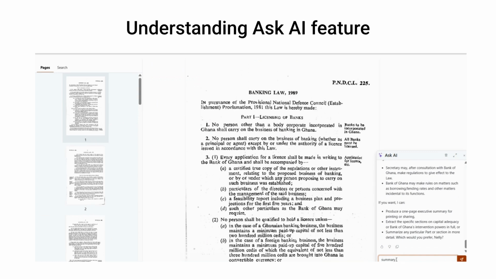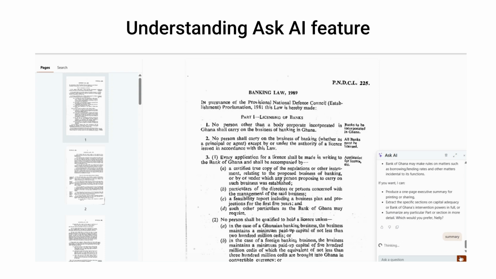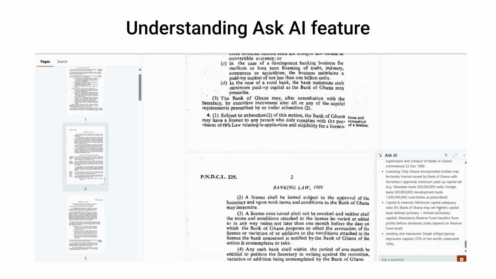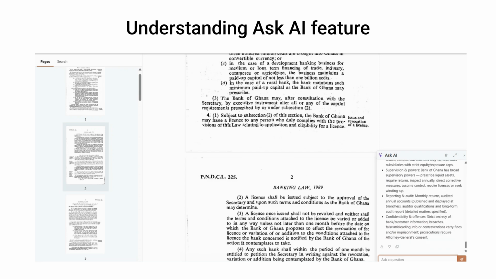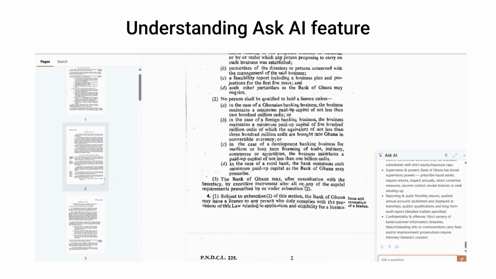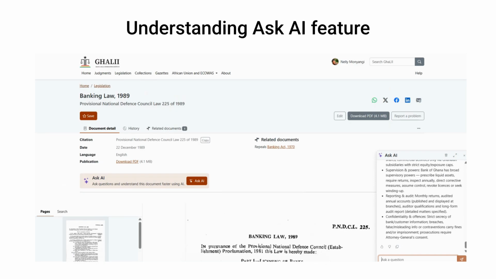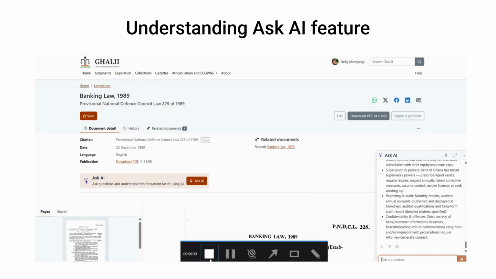To use the feature, type your question into the Ask a Question box at the bottom of the panel and submit it. The AI will respond based on the content of the document you are viewing. You can ask follow-up questions to narrow the answer or explore a particular issue in more detail. The response can help guide your research and point you to relevant parts of the document.